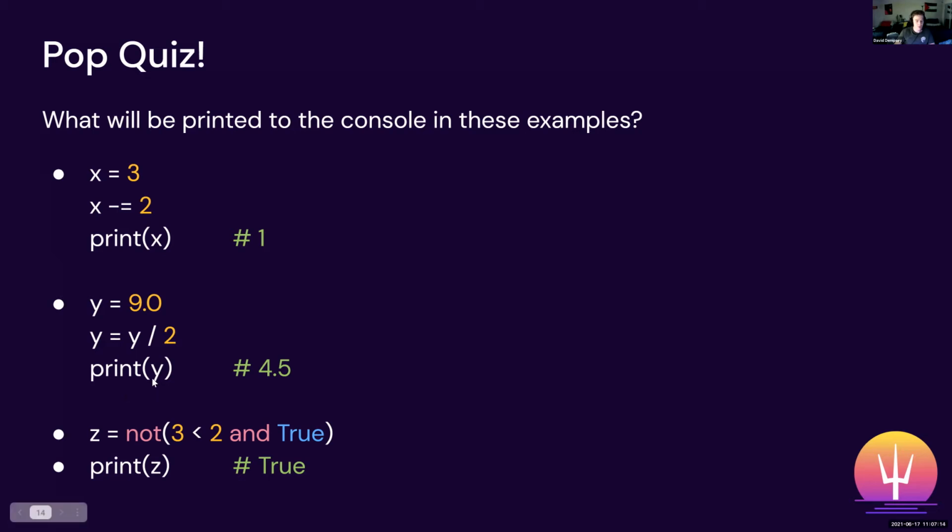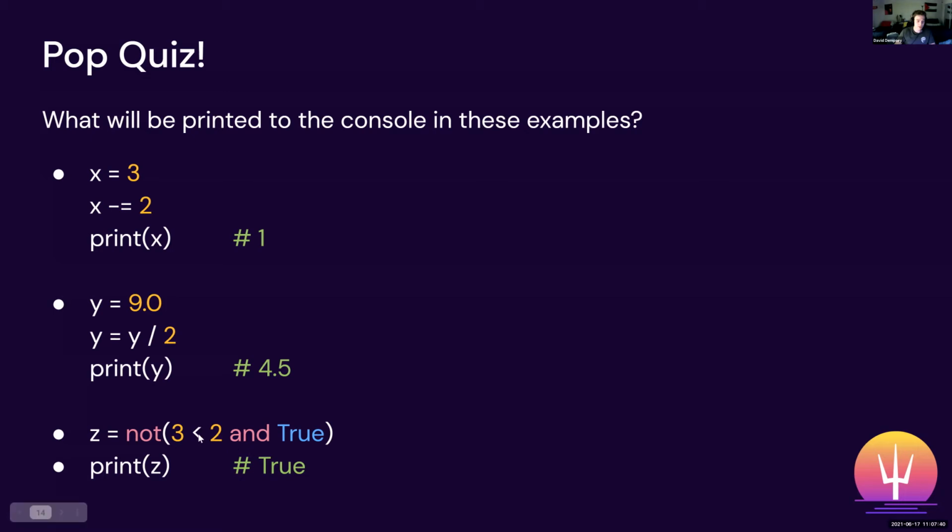And then one last example, which is a little more complicated. We have this statement right here. The first thing I usually like to look at when I'm looking at Boolean comparison operations is I kind of follow the order of operations. So my eyes first go to inside the parentheses. And in this case, I look from left to right. So is 3 less than 2? 3 is not less than 2, so we know that this is false.